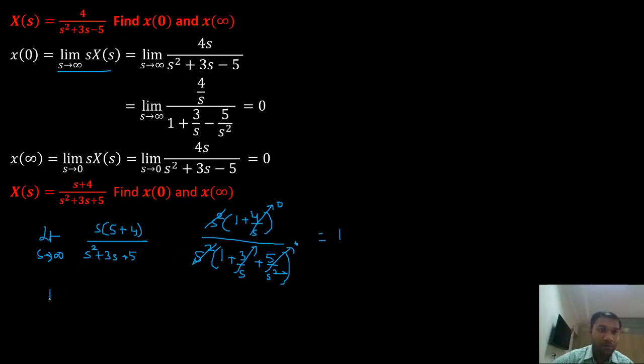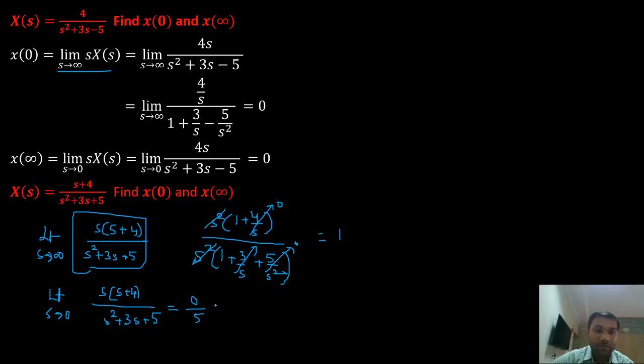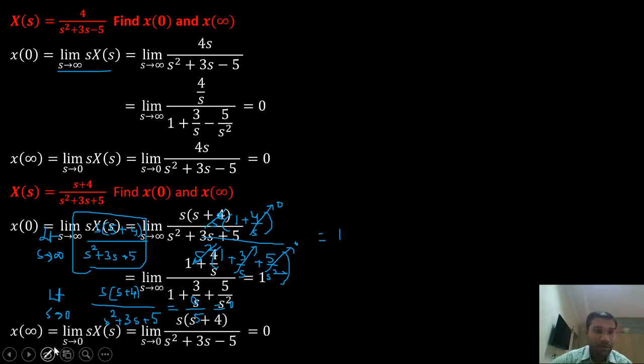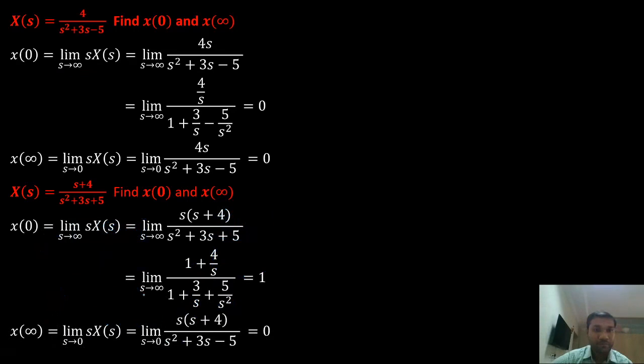Similarly, I'll find my final value. S tends to 0, the same expression, s into s plus 4 divided by s square plus 3s plus 5. If I substitute s equals to 0, numerator is 0 and denominator is 5. That is equal to 0. So my initial value is 1, final value is 0.